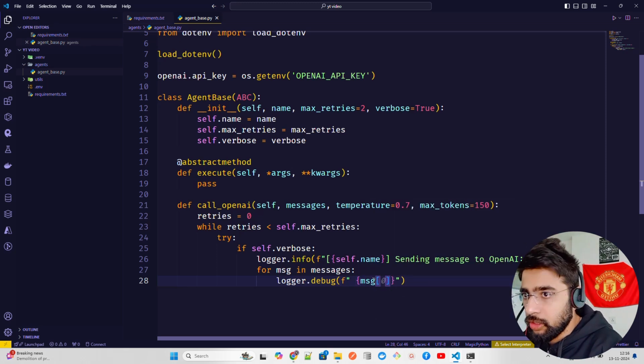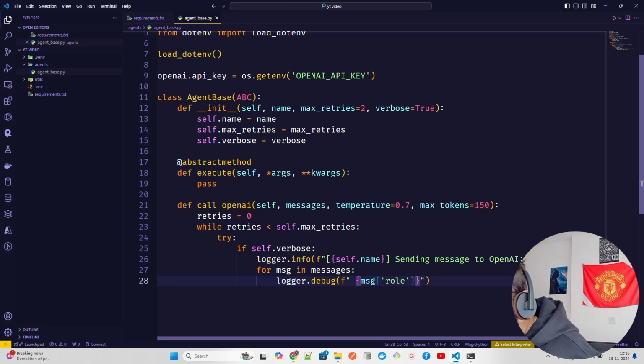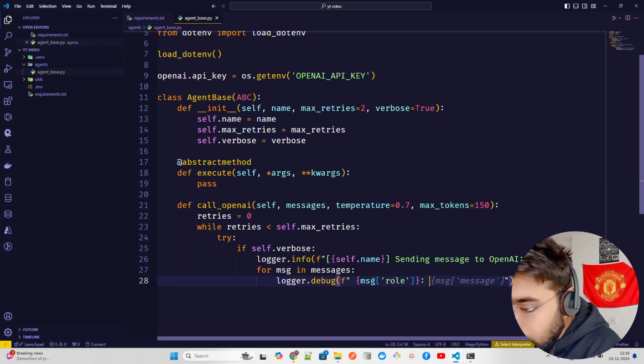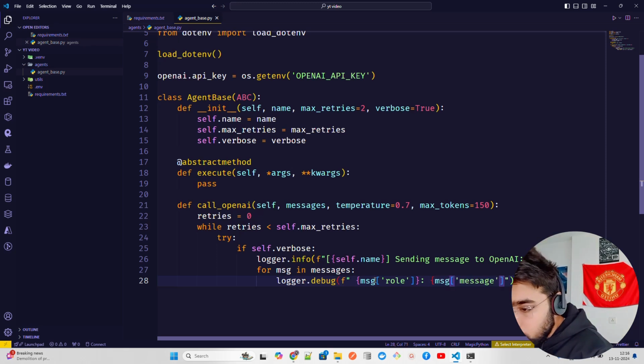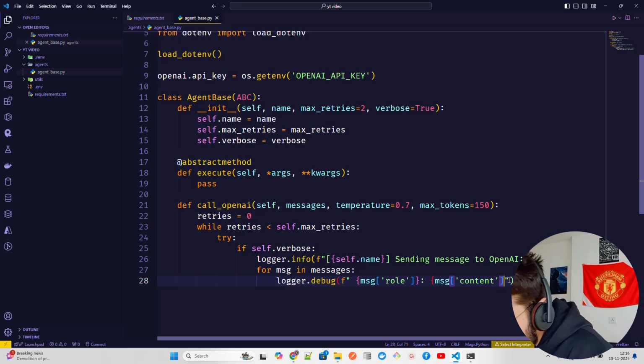So let's define the role, message role, and then you define the content. It should not be message, it should be content, because that's how we parse the output of OpenAI. So it's content, right? Okay, and then we have to close this. This looks good.